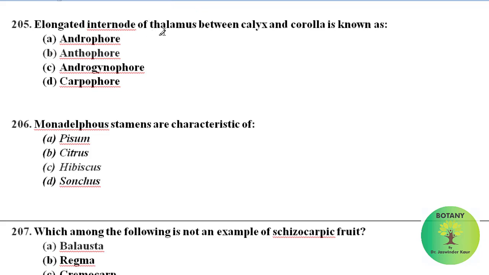Elongated internode of thalamus between calyx and corolla. If an elongated internode of thalamus is present between the calyx and corolla, it is known as the anthophore. Monadelphous stamens are characteristics of. Monadelphous stamens is the condition in which the filaments are fused to form a single bundle while anthers remain free, and this condition is present in Hibiscus of family Malvaceae.